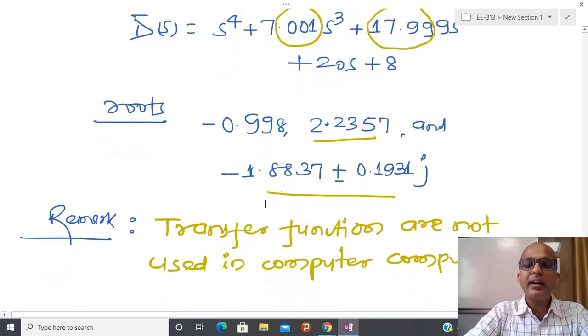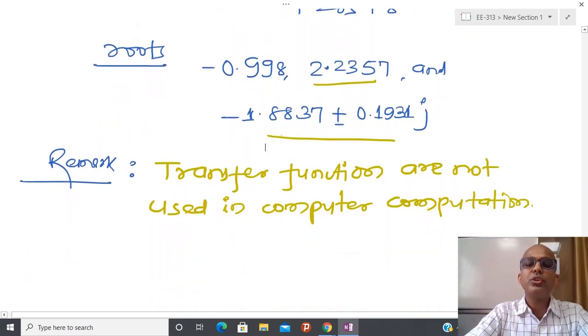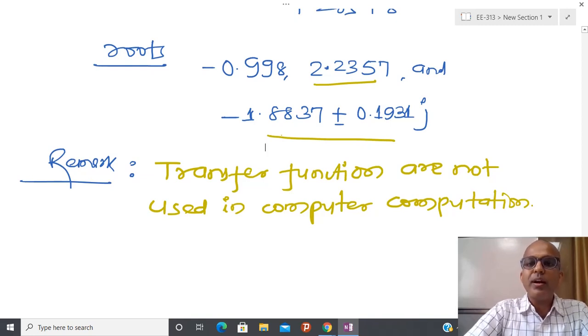Due to that reason, transfer functions are not used in computer computation, and this is one of the most important reasons that motivated researchers and scientists to convert the transfer function into a first order differential equation.